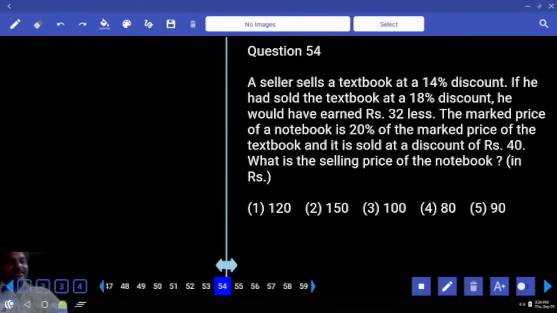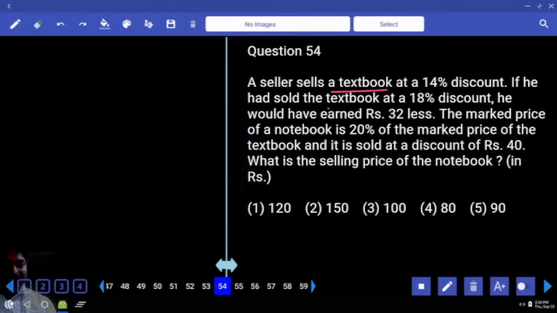A seller sells a textbook at 14% discount. If he had sold the textbook at 18% discount, he would have earned 32 rupees less. The market price of a notebook is 20% of the market price of the textbook, and it is sold at a discount of 40. What is the selling price of the notebook? See, they are talking about textbook, notebook. Okay? So, don't get confused.